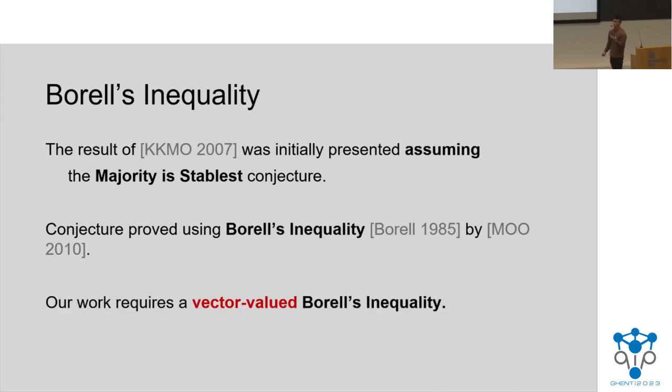Because our work should really be viewed as somewhat of an extension of the result of KKMO, we need some notion of a vector valued Borell's inequality. And we give, as one of the contributions of our work, a precise statement of what such an inequality should look like. So what is this mysterious inequality?